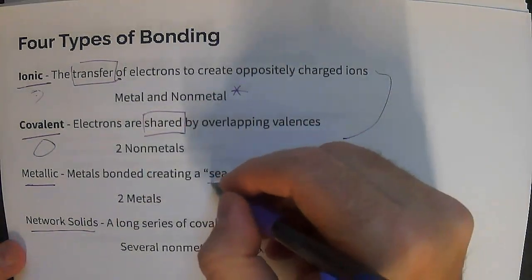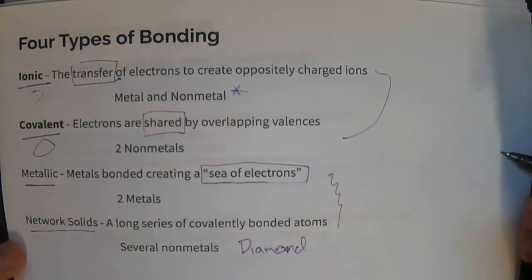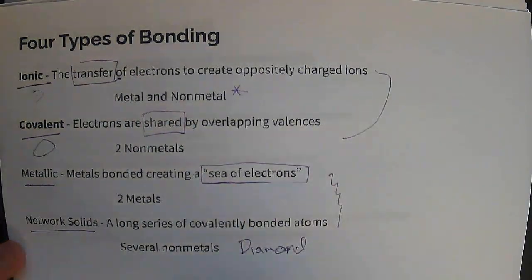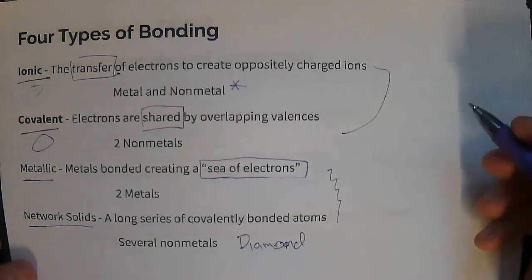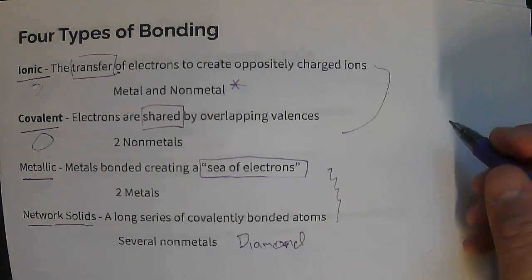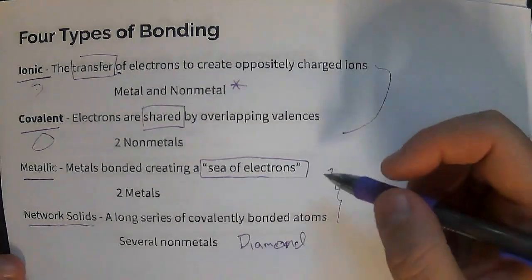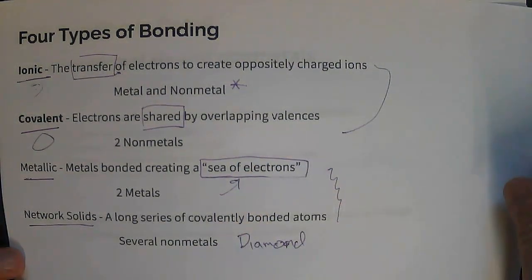For metallic bonds, I just want you to know that it's a sea of electrons. You're going to see that phrase a lot. That's really the only thing that's going to stick out about these. So if you have 2 metals, or you see the sea of electrons, we know that it's metallic.